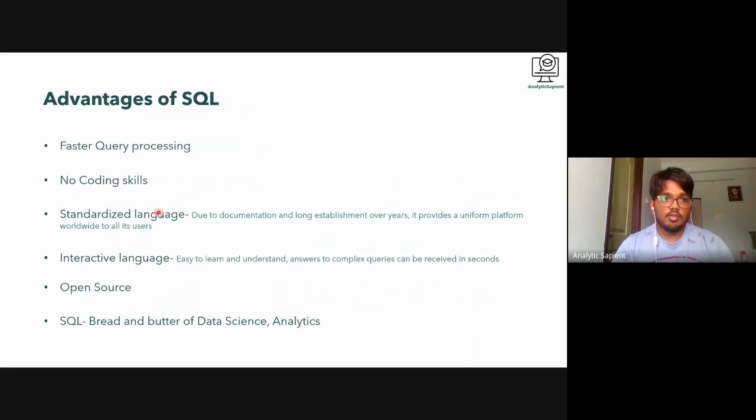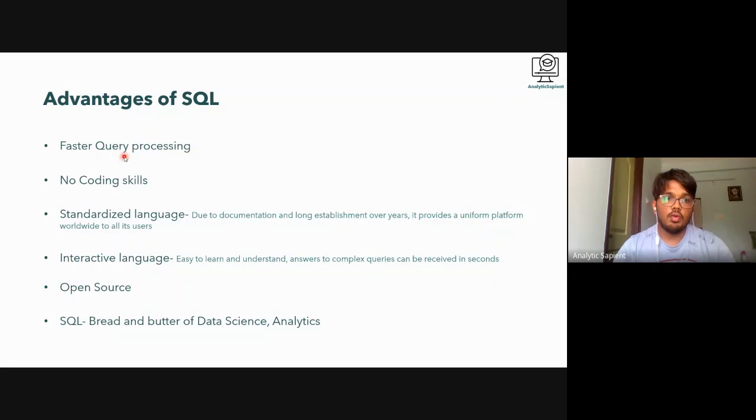With that, I'll go to the next one. So these are the advantages of SQL. First, faster query processing. No matter how complex the query is, or how many joins you make, if you use a certain platform, let's say BigQuery, any query you write is going to take less than a minute, close to a minute for very complex queries where you have thousands of lines of code.